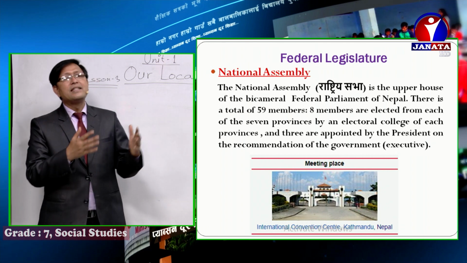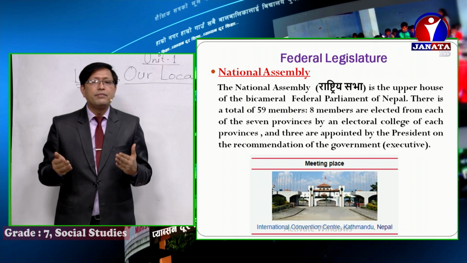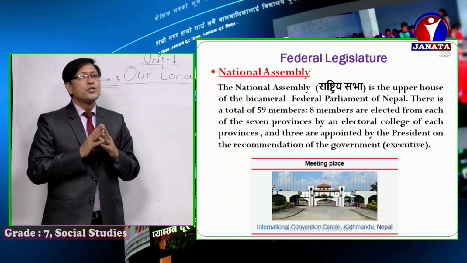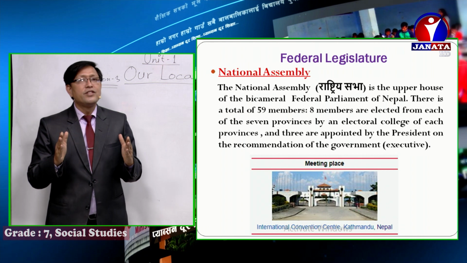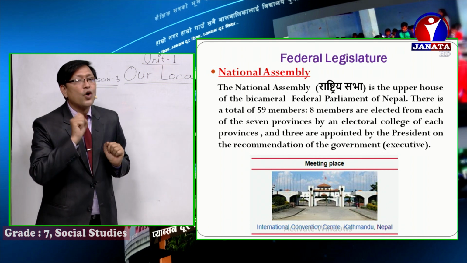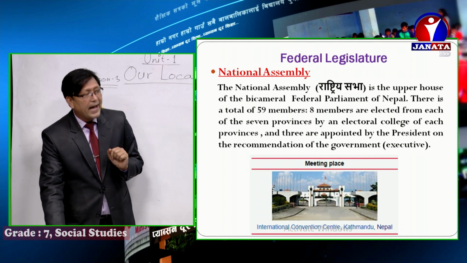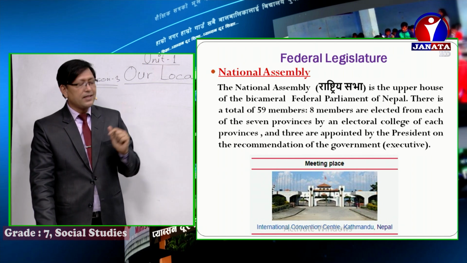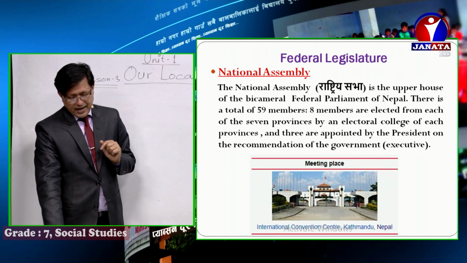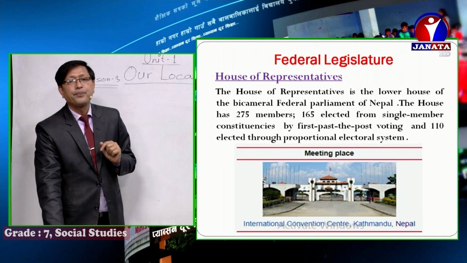It means 8 sevens are 56 plus 3 is equal to 59 members. Got the point? All right. So in the National Assembly, boys and girls, there are 59 members. I hope you got the point. Okay. And where is the meeting place? You can see the meeting place. It is the International Convention Center, Kathmandu, Nepal.